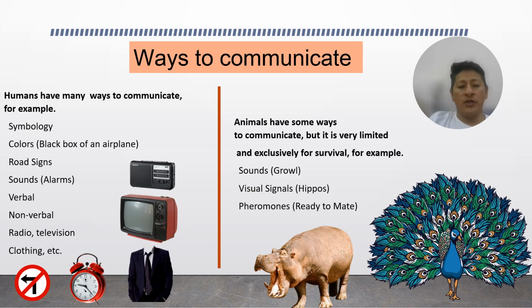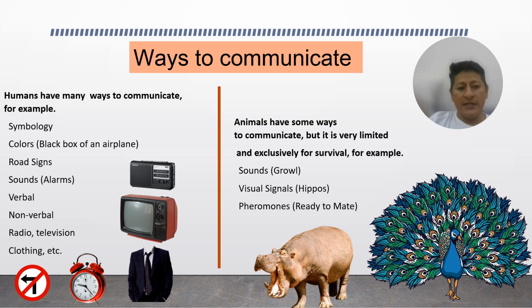Ways to communicate. Humans have many ways to communicate. For example, symbology: when we write something, it is symbols, but we communicate with other people. Colors, for example, in the traffic light, or the black box in the airplane, which we paint orange, but that color tells us that the box has big information about the airplane.